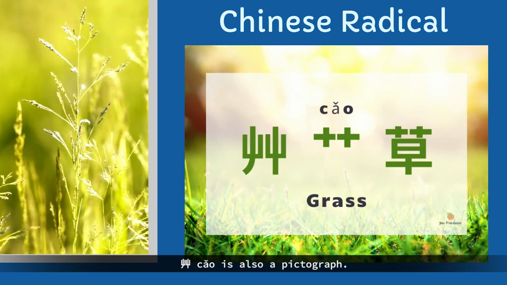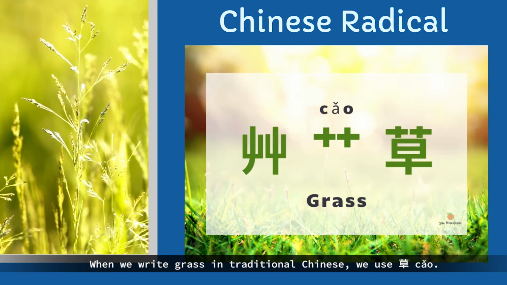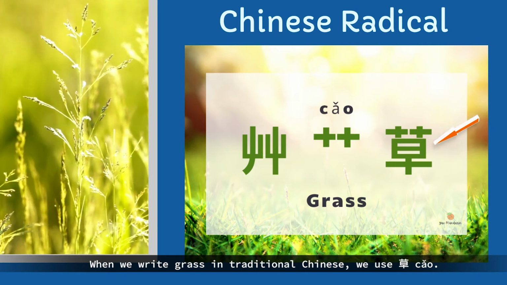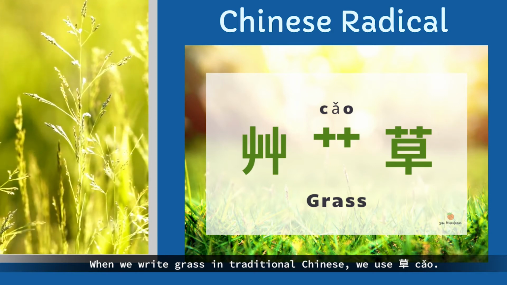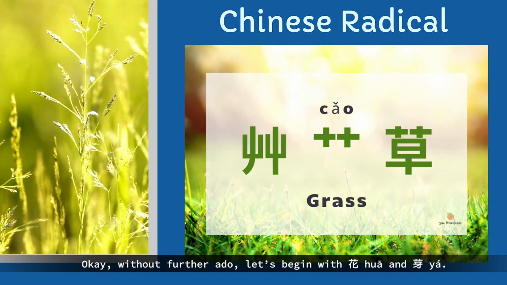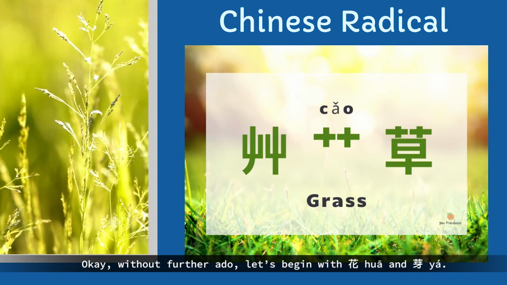草 is also a pictograph. When we write grass in traditional Chinese, we use 草. Okay, without further ado, let's begin with 花 and 芽.